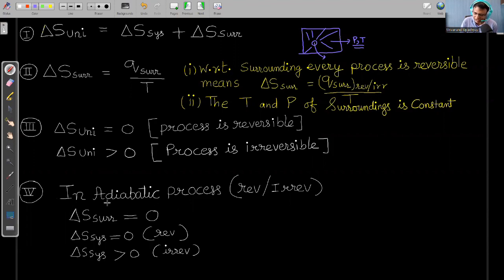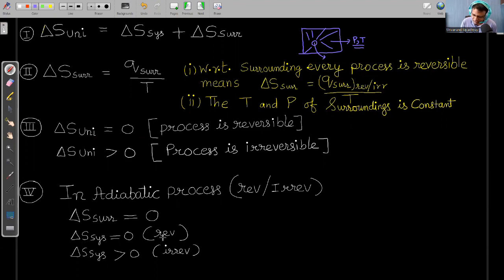Fourth point is, in any adiabatic process, either the process is reversible or irreversible. एडियाबैटिक प्रोसेस कैसा भी हो, सिस्टम और सराउंडिंग के बीच में हीट एनर्जी का एक्सचेंज नहीं होगा. तो जब भी हमें delta S surrounding निकालना है, q surrounding is always zero in adiabatic process, so this is equal to zero. But entropy change of the system can be zero or cannot be zero.